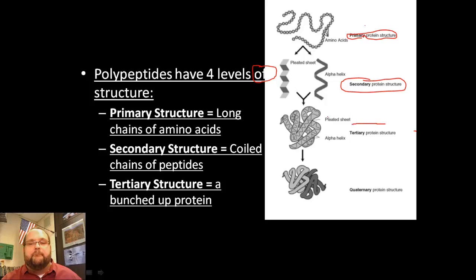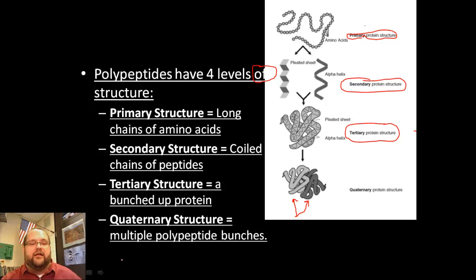Now it looks like a bunch of cords that are lumped together, so it forms a clump. This clump meets up with other clumps. If you notice down here, there's not just one, but actually two different clumps here, and that's our quaternary structure. So we get multiple of these tertiary polypeptide bunches, and that forms our quaternary protein structure.